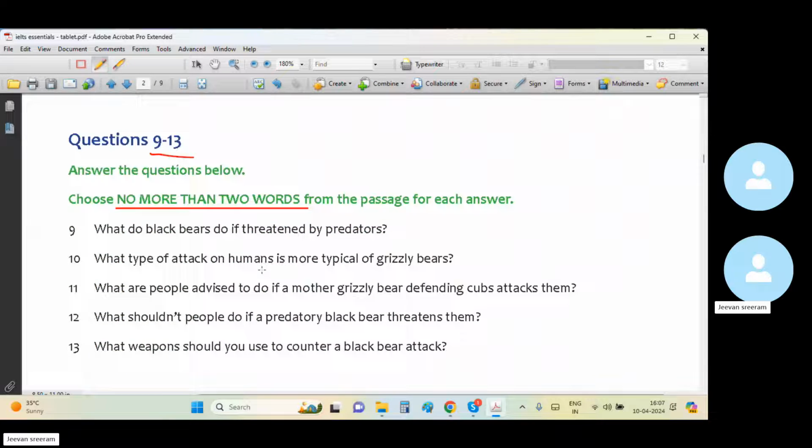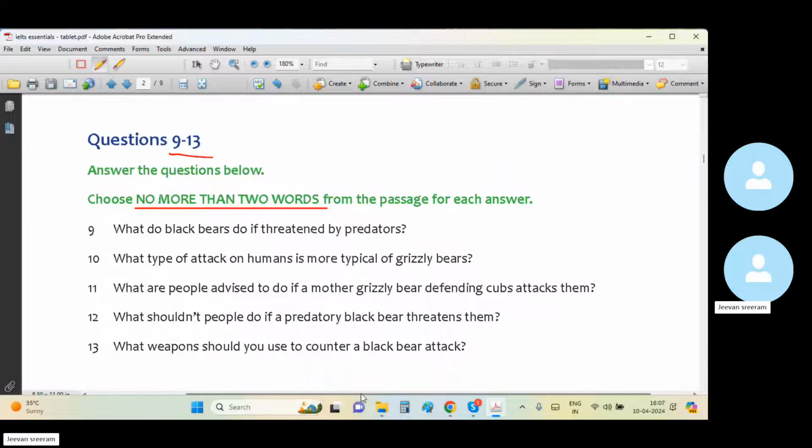What do black bears do if threatened by predators? Climb trees. It is about black bears, right? Climb trees. Yes. Of course, yes.